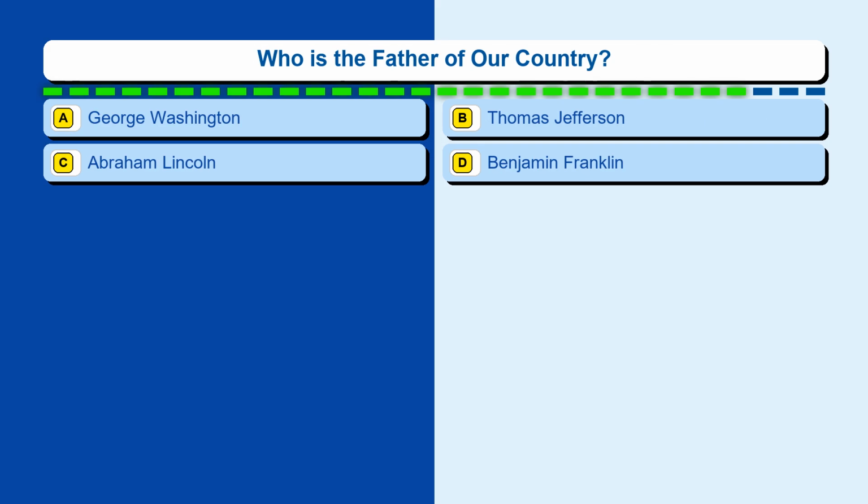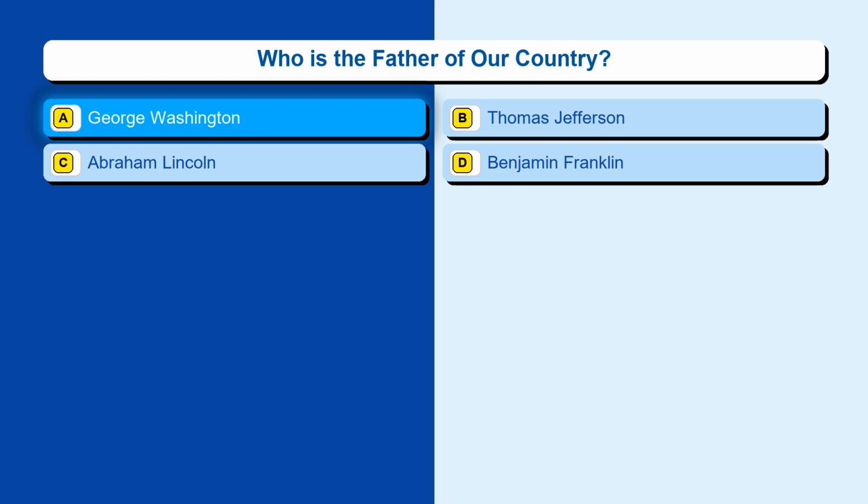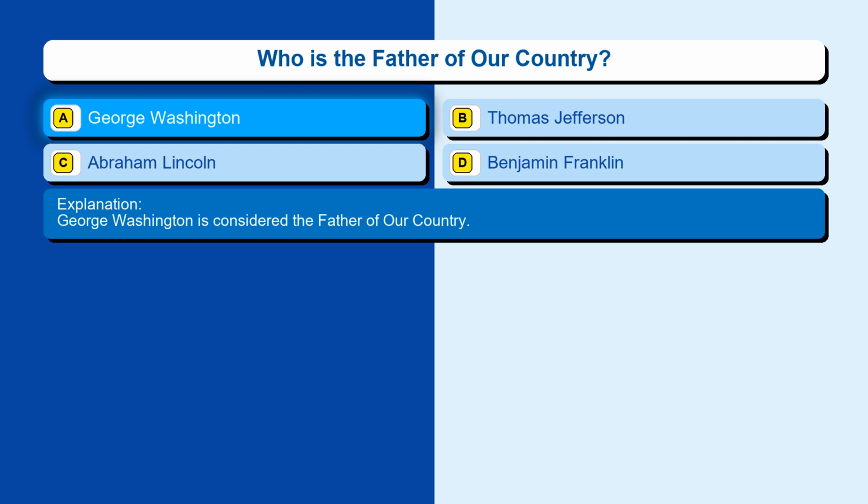Question 95. Who is the father of our country? Option A, George Washington. Option B, Thomas Jefferson. Option C, Abraham Lincoln. Option D, Benjamin Franklin. The correct answer is option A, George Washington. George Washington is considered the father of our country.